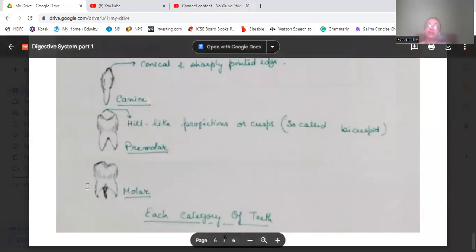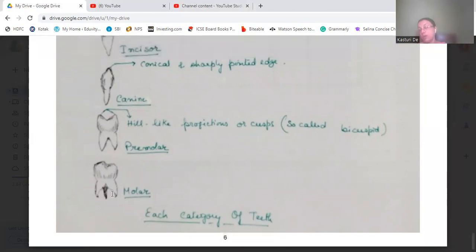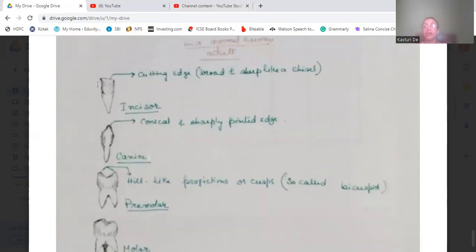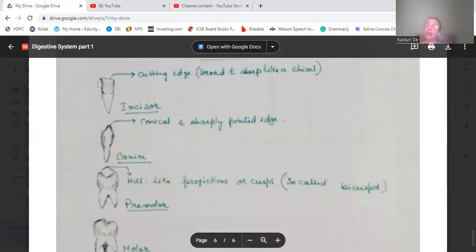And the molars: the lower molars have two pointed projections or fangs, but here we can see three fangs. So this molar is of the upper jaw. These two have the function of grinding and crushing. The canine has the function of holding and tearing, and the incisors are for biting and cutting.